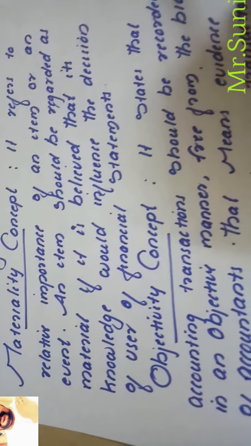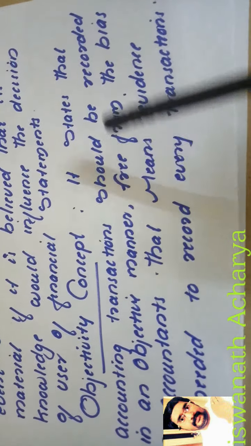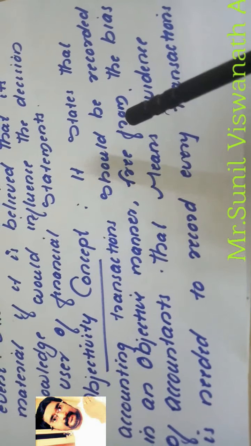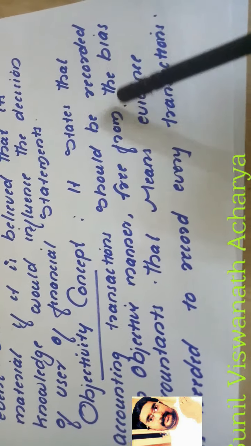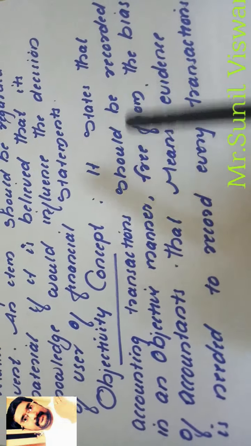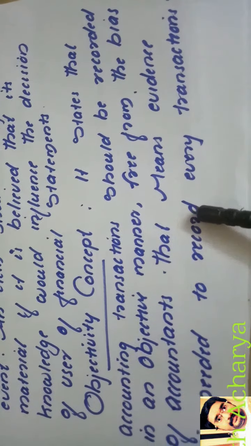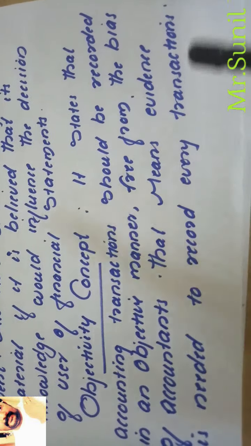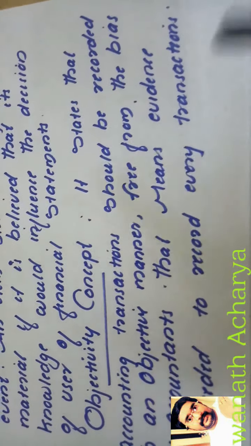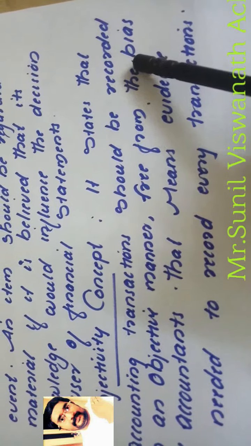Then the objectivity concept states that accounting transactions should be recorded in an objective manner. Objective manner means it is not based on the assumption of the accountant. So according to the accountant's wish, we cannot record the business transaction, but it should be according to the evidence. For every business transaction we have evidence or documents, some proof. Based on that proof only we have to record the transaction.